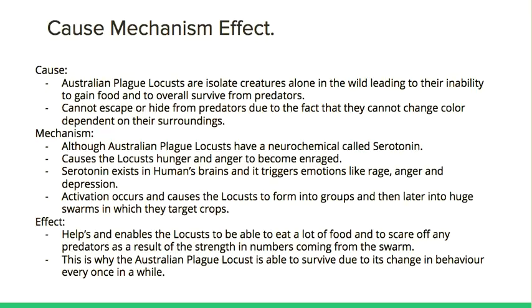Mechanism. Australian plague locusts have a neurochemical called serotonin, which causes the locust hunger and anger to become enraged, like I said. As with rage, anger, and depression in human brains, activation occurs and causes them to gather in huge swarms, destroying all crops. This enables the locust to eat a lot of food and to scare off predators because of the strength in numbers from the swarm. And this is basically directly why they're able to survive, due to the change in behavior every once in a while.